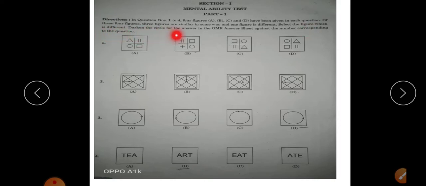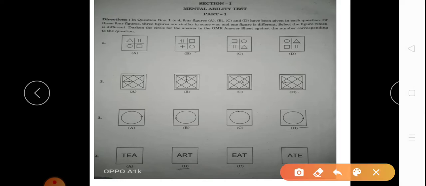Darken the circle for the answer in the OMR answer sheet against the number corresponding to the question. That means here are four options, four patterns are given here, and one of the patterns is different from the three. So let's start from the first question onwards.